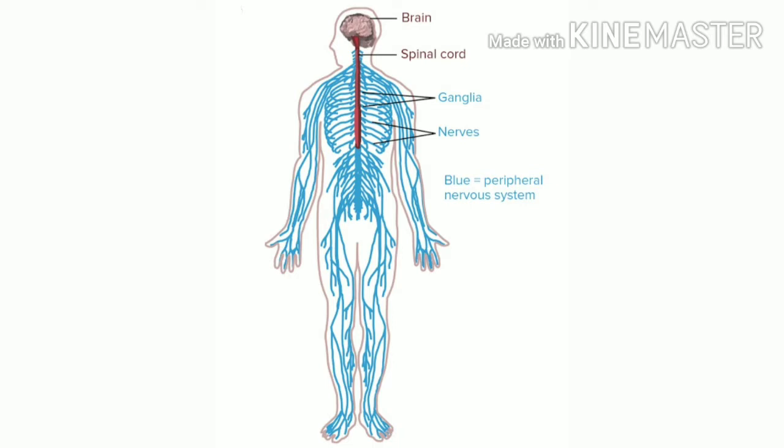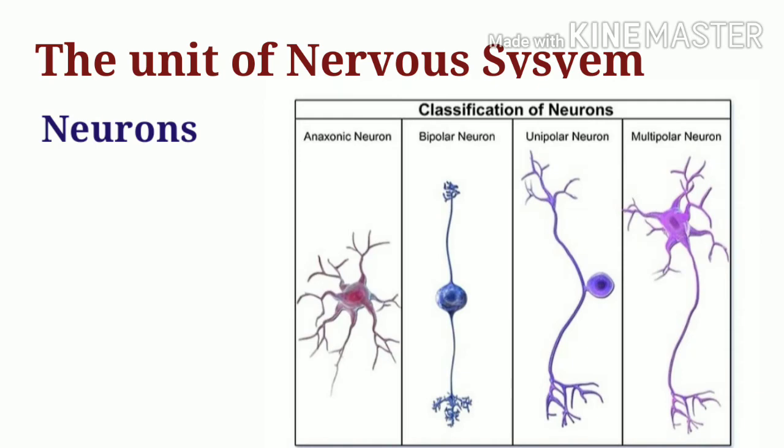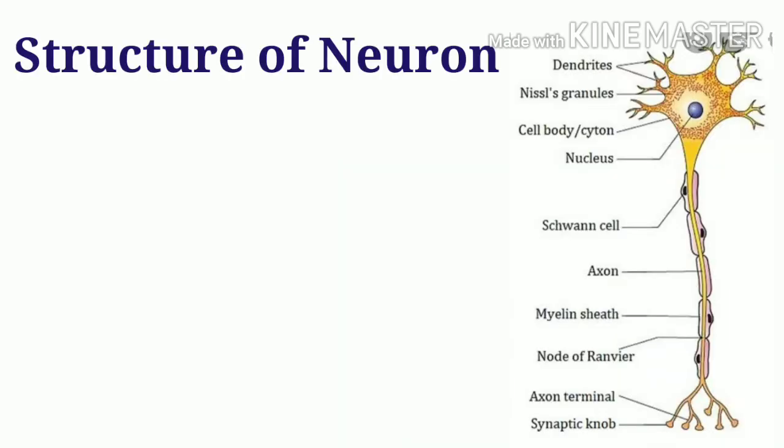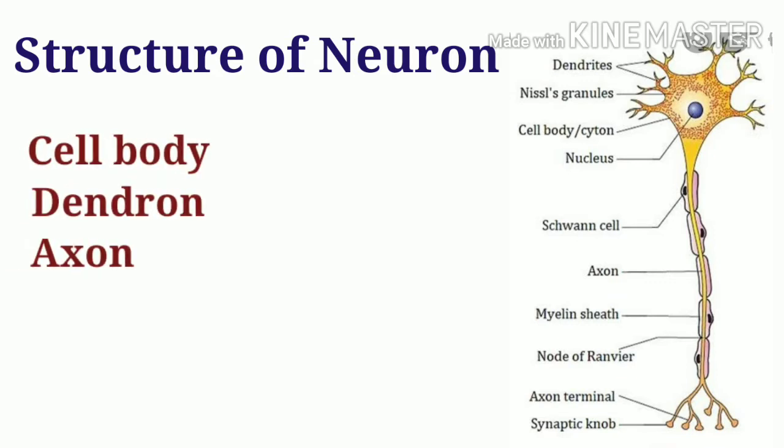Our nervous system consists of brain, spinal cord, sense receptors, and a lot of nerves. All these are made up of the basic unit called the neurons or the nerve cells. Now, let's understand the structure of a neuron. The three main parts of a neuron are cell body, dendron, and axon.